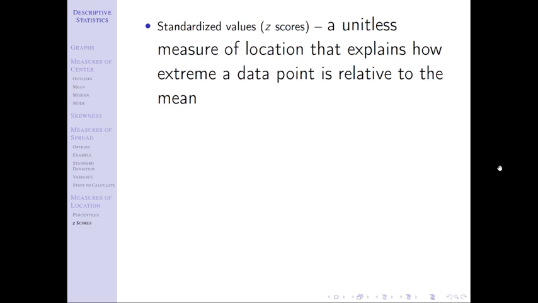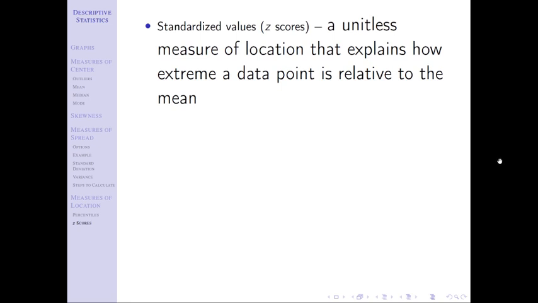Okay, so basically, how extreme are you? So if a z-score is large, and I mean large in the absolute value sense, -5 would be very large as well. 5 would be very large. It's all relative to the mean. A z-score of 0.2 or 0.8 means you're not very far away from the mean, right?